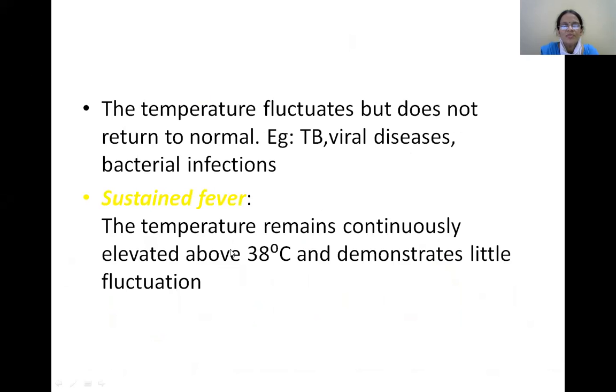So what is sustained fever? The temperature remains continuously elevated above 38 degrees centigrade and demonstrates little fluctuation. Sustained or the continuous fever, same.